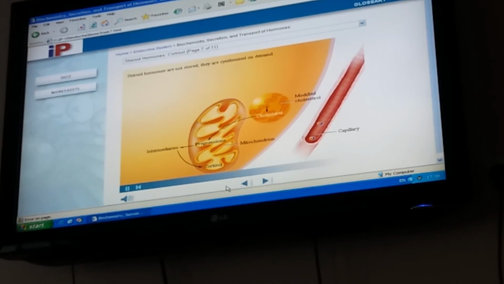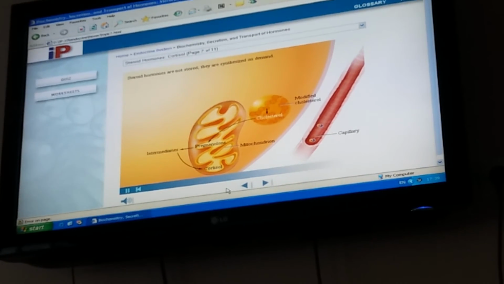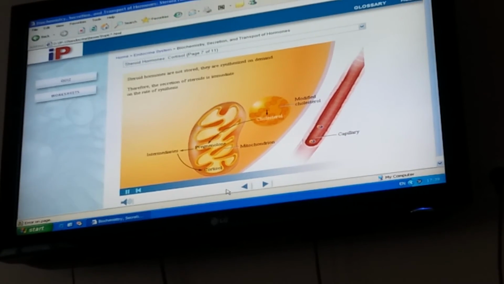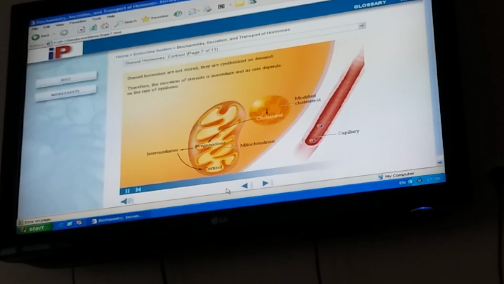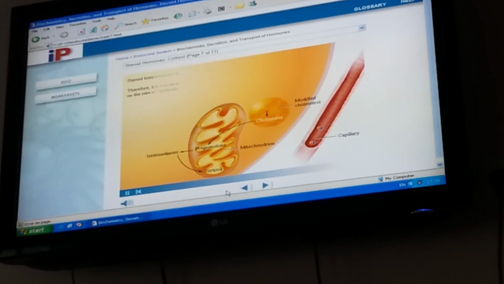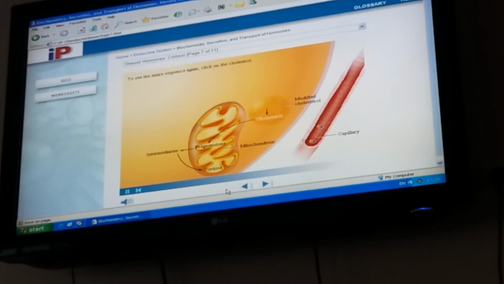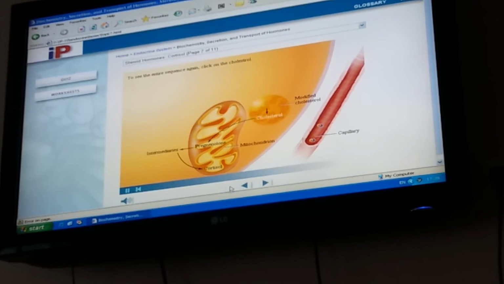Steroid hormones are not stored. They are synthesized on demand. Therefore, the secretion of steroids is immediate, and its rate depends on the rate of synthesis. To see the entire sequence again, click on the cholesterol.